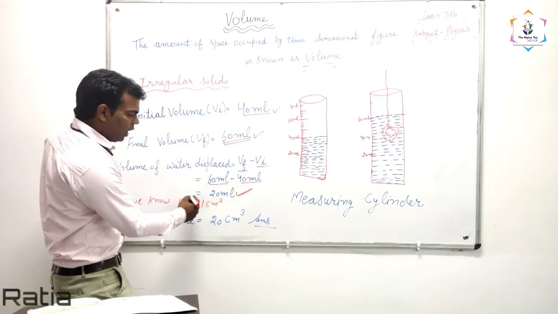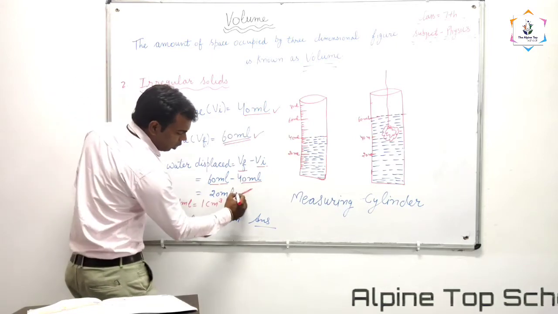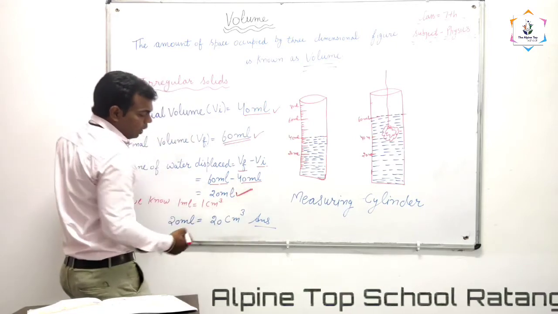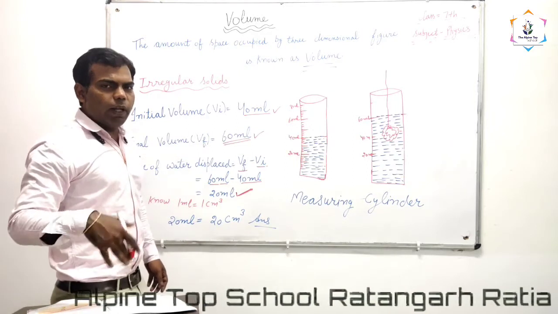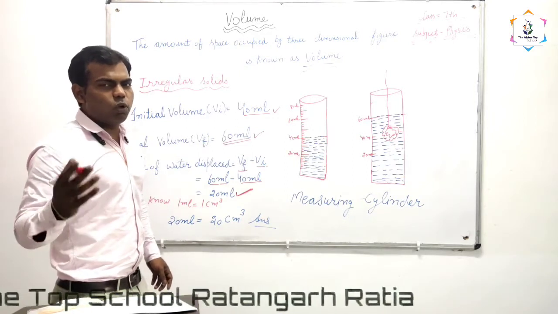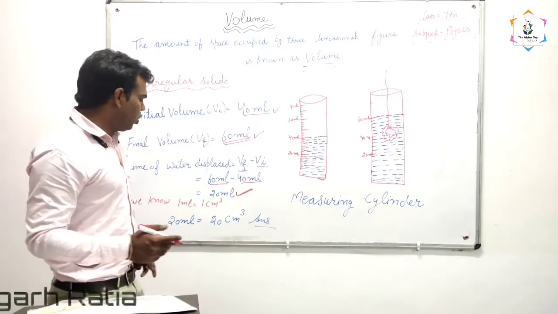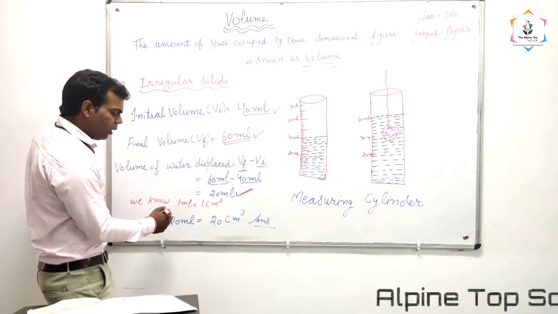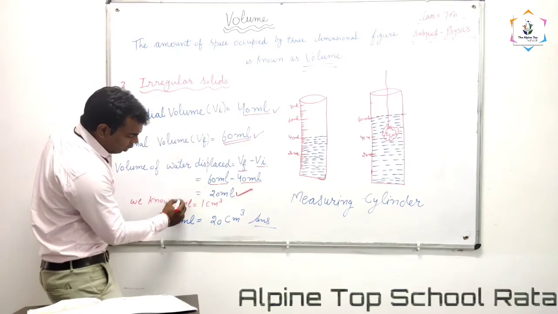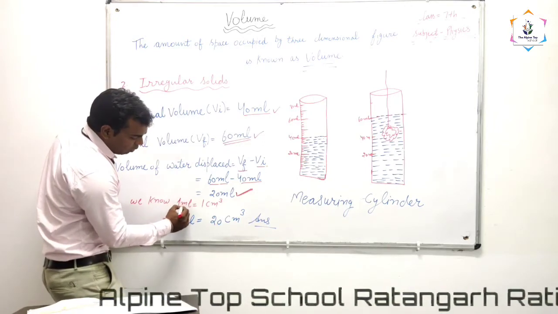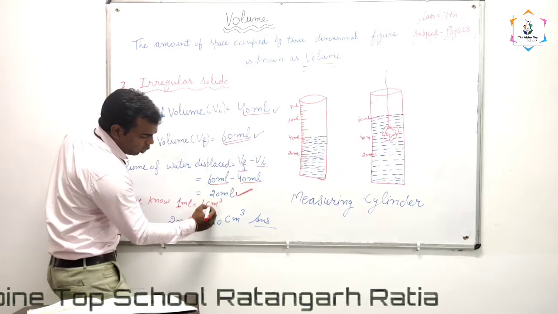Here, what is the volume of stone? 20 ml. Now we will convert 20 ml into cubic centimeter. Mostly we find out the volume in cubic centimeter. We know from the relation that 1 ml is equal to 1 cubic centimeter.